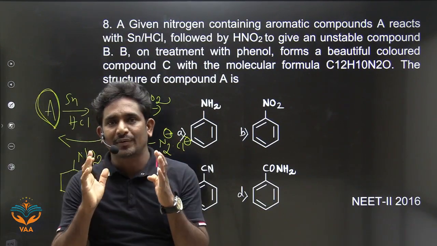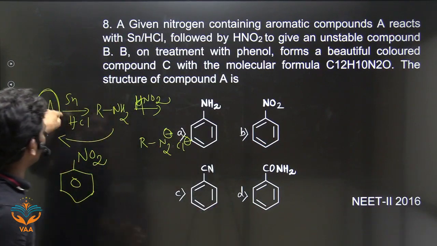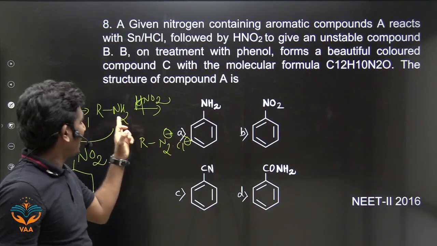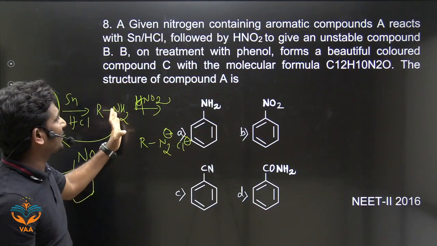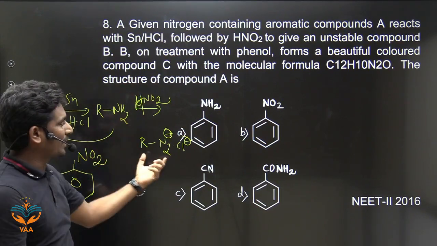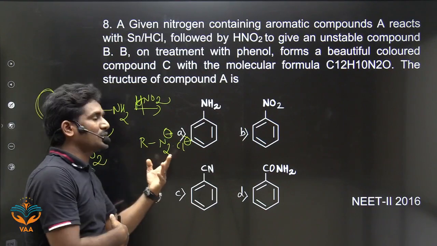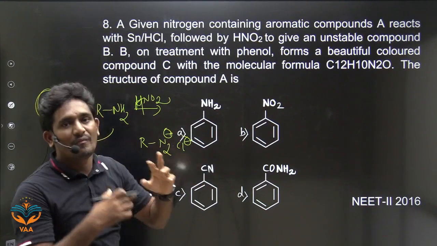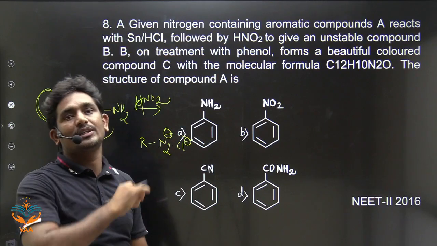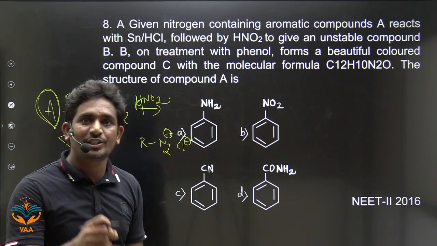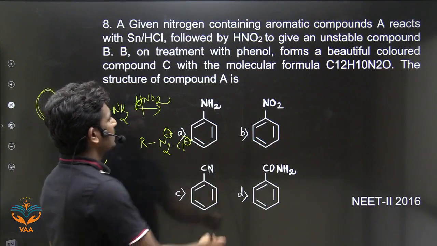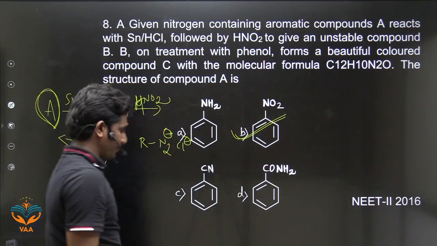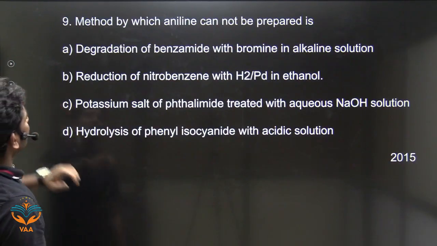Nitrobenzene, when treated with Sn in the presence of acid, will give aniline. Aniline, when treated with HNO2, will form a diazonium salt, and this diazonium salt, when treated with phenol, will form an orange dye. That is a very beautiful colored compound. So the answer is B. Answer is B. Okay, next one.